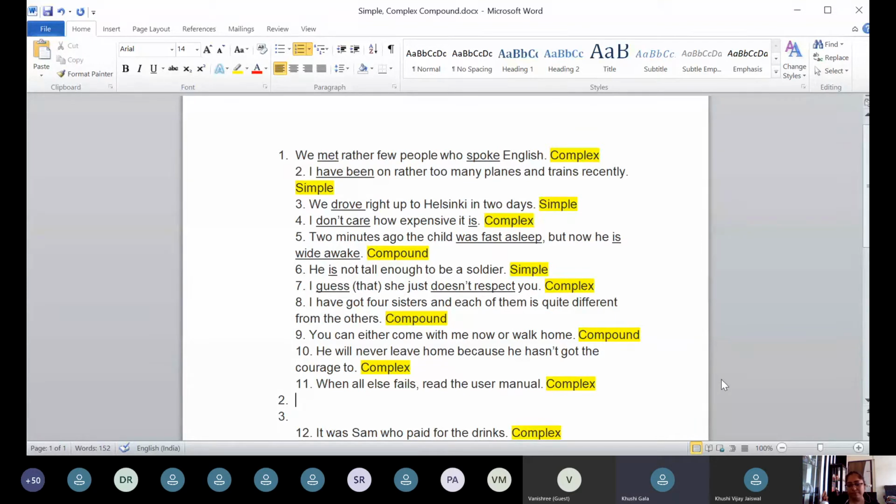On failing, read the user manual. But then on failing means you are failing. All right, let me give you the answer. I'm typing it out. In the event of all else failing.